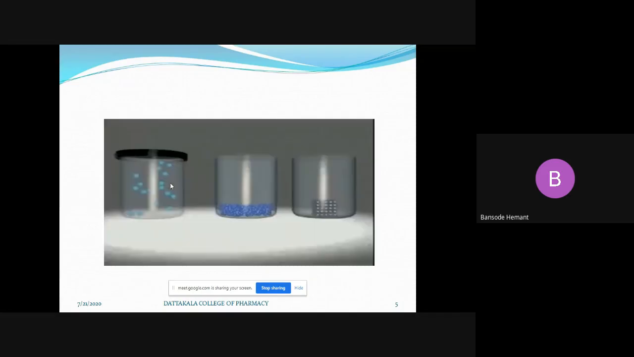If we talk about the kinetic energy, just see the solids, they are showing the more potential energy.